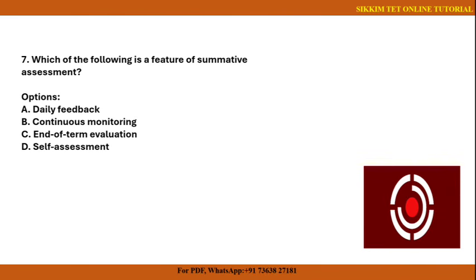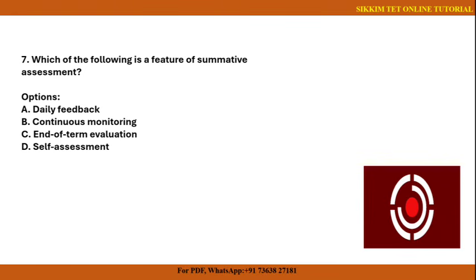Next, we have: which of the following is a feature of summative assessment. So this is a very simple question where we are asked which of these four options is a feature of summative assessment. The options provided below are number A, daily feedback, number B, continuous monitoring, number C, end of term evaluation, and number D, self-assessment.